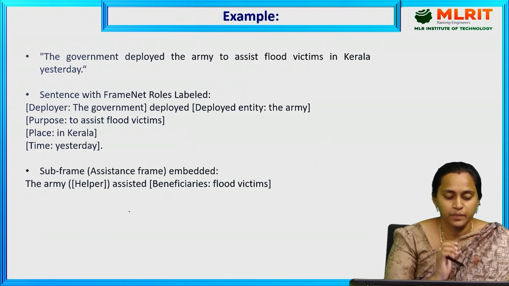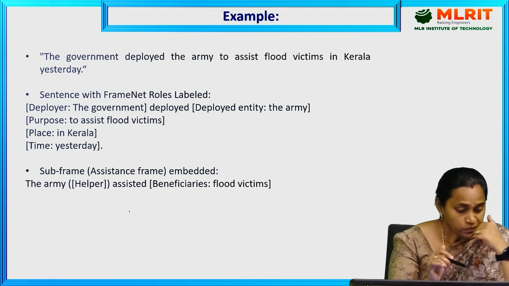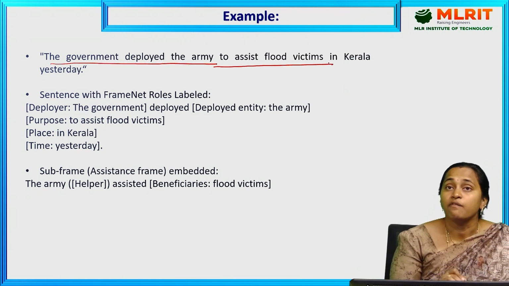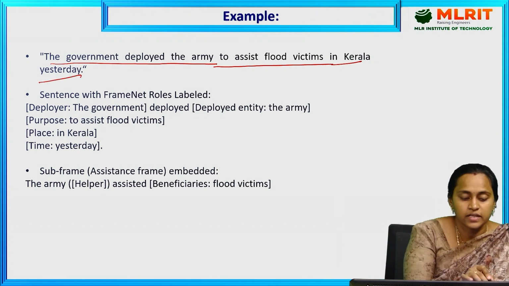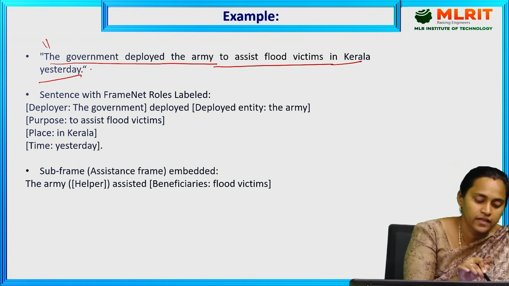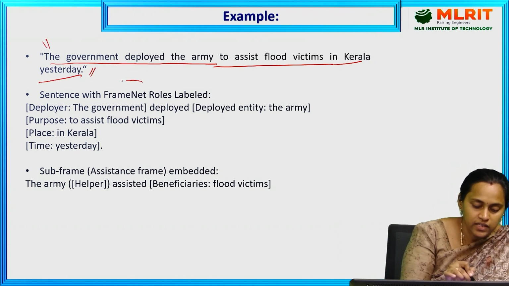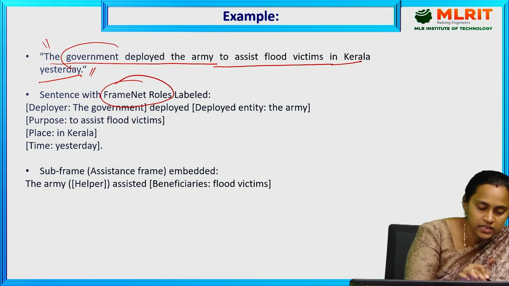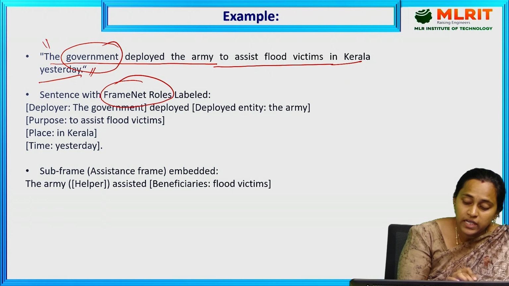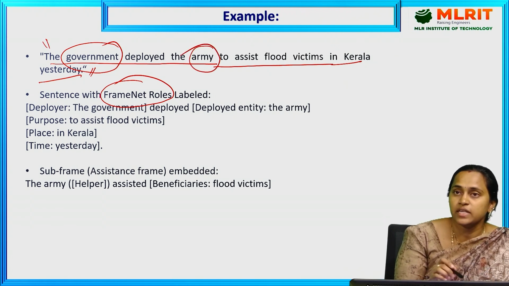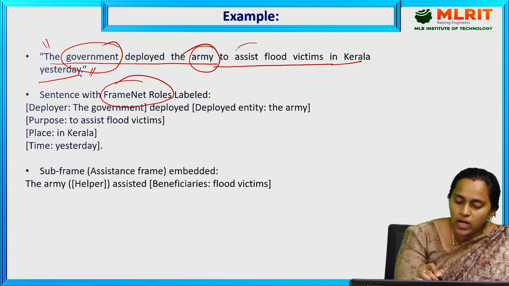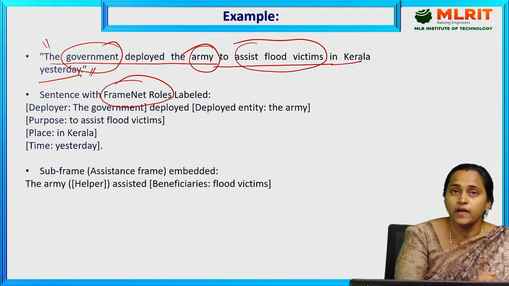Let's see a real-time example. The government deployed the army to assist flood victims in Kerala yesterday, right? This is the sentence we are taking. Here the sentence contains FrameNet roles. The government is the deployer. What is the entity here? The army. Army is the entity. What is the purpose? To assist the flood victims, right?